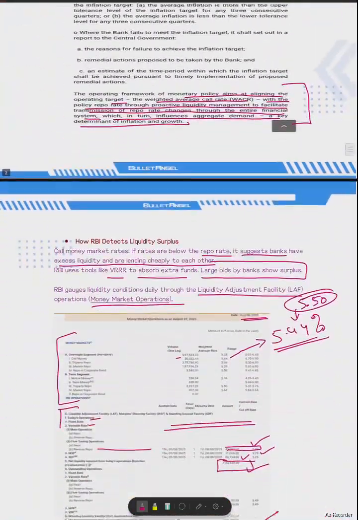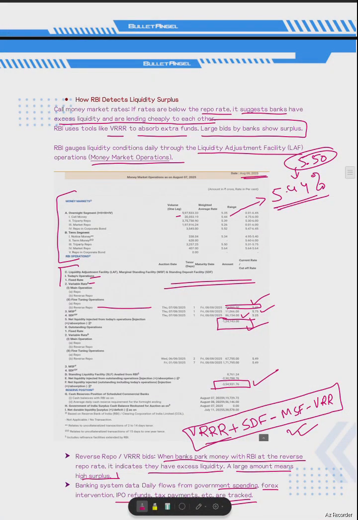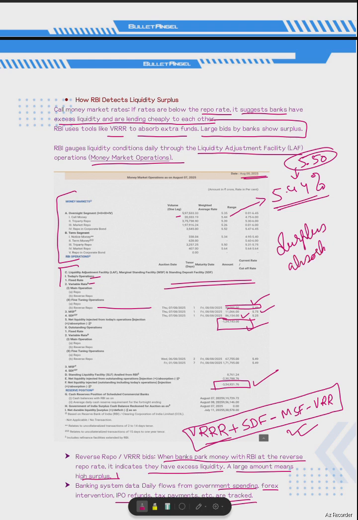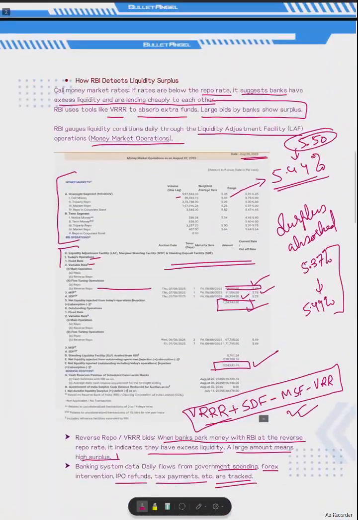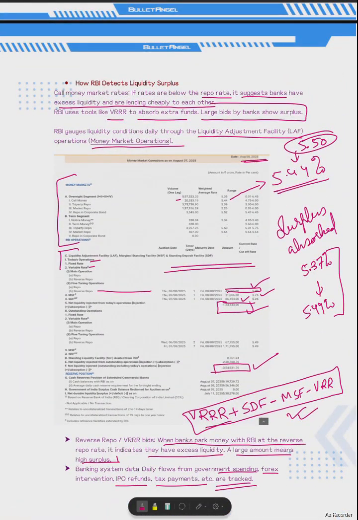So now it has inched up to 5.44, means liquidity has been absorbed, surplus has been absorbed to a great level. That's why it improved, the weighted average call rate improved from 5.37 to 5.44% within a span of say 4 to 5 days. So here the weighted average call rate is 5.44, whereas in the tri-party segment it's 5.39,